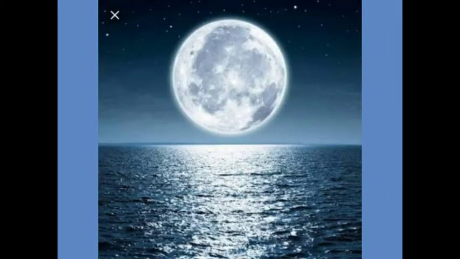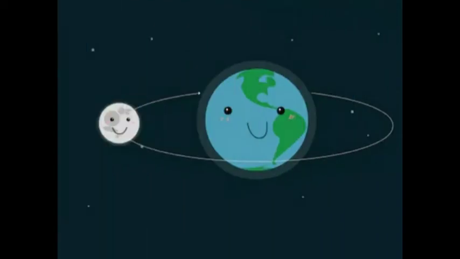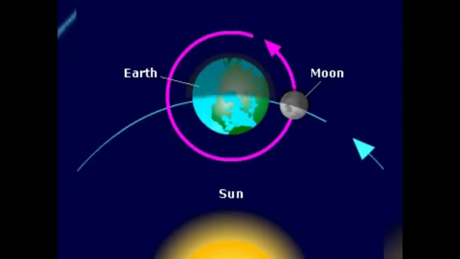Like the sun, the moon is also round in shape. You all know Earth moves around the sun, and here the moon moves around the Earth. So, the moon is called Earth's natural satellite. What is the difference between a planet and a satellite? A planet moves around the sun while a satellite moves around a planet. Here, Earth is a planet which moves around the sun, and the moon is a satellite which moves around the planet.